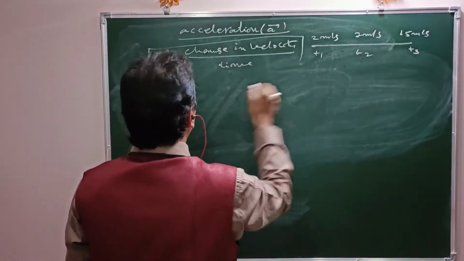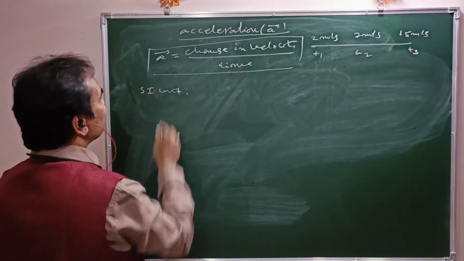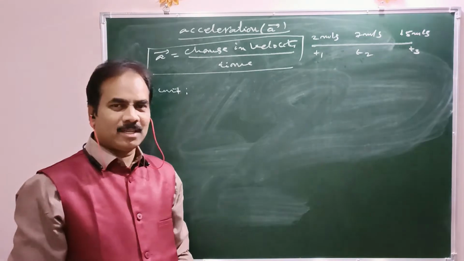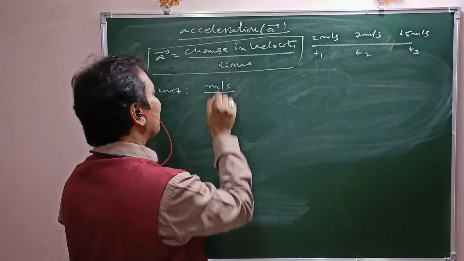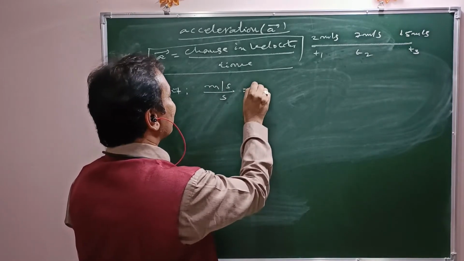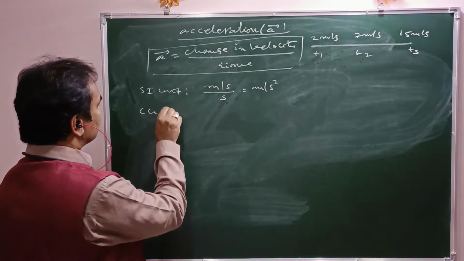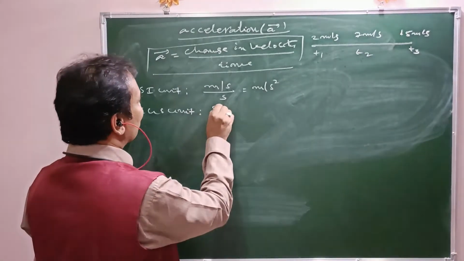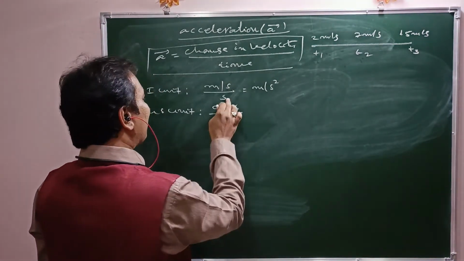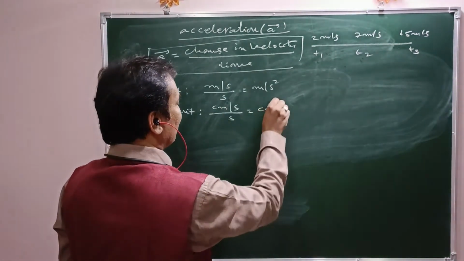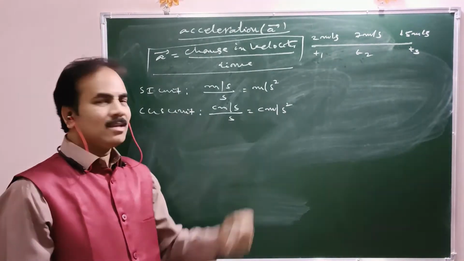Now coming to units, what is the SI unit? Change in velocity means again velocity, that is meter per second. So meter per second divided by time, also measured in second, gives meter per second by second, that is meter per second square. Coming to CGS units, velocity is centimeter per second, divided by second, that is centimeter per second square. So acceleration is measured in centimeter per second square in CGS units.